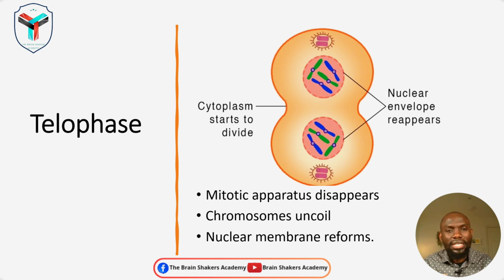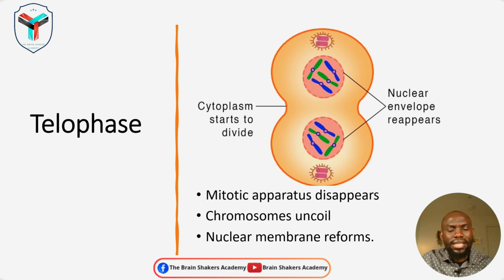Now the remaining part is for the cytoplasm to obviously break down and divide into two daughter cells. So the mitotic apparatus will then begin to disappear and will be broken down into its building blocks.